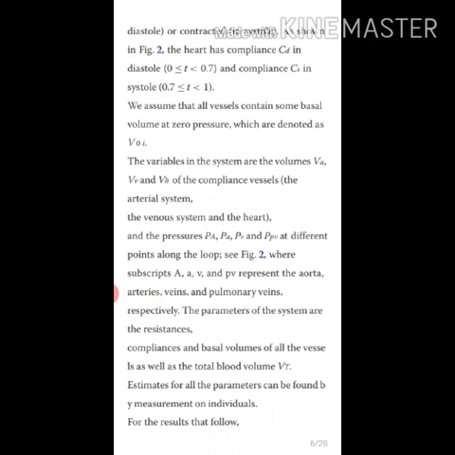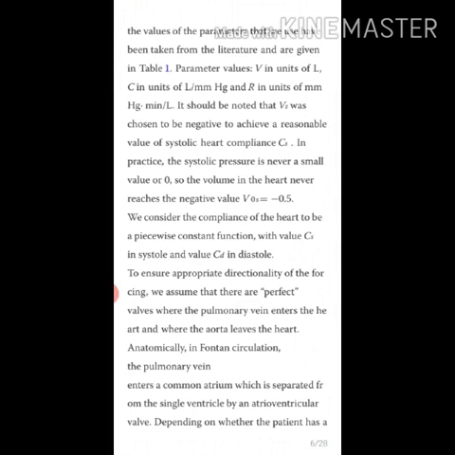For the results that follow, the values of the parameters that we used have been taken from the literature and are given in the table. Parameter values V are in units of L, C in units of L per mm Hg, and R is in units of mm Hg minute per L.